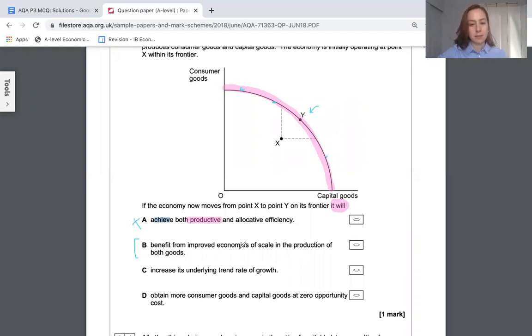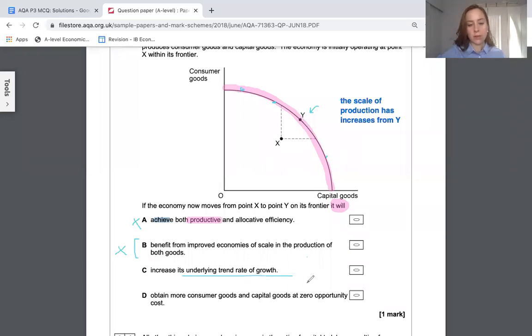B sounds really tempting. B might be, at first glance the answer because you're getting more production of X getting to Y. You're consuming more consumer goods. You've produced more consumer goods. You've consumed more capital goods. And the scale of production has really increased from Y. But that doesn't guarantee economies of scale. Remember, you could have diseconomies of scale. So I don't know that there will be economies of scale. So I will say that's wrong.